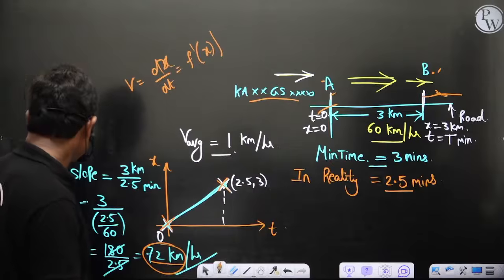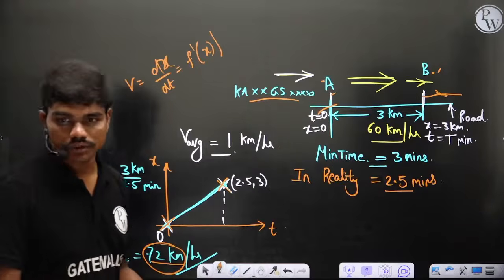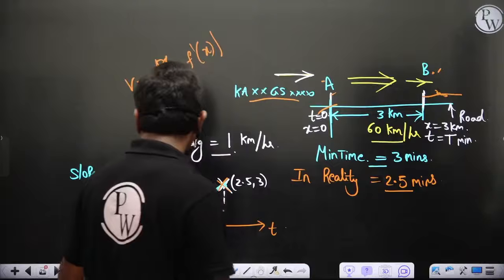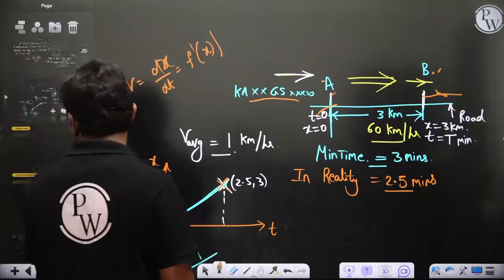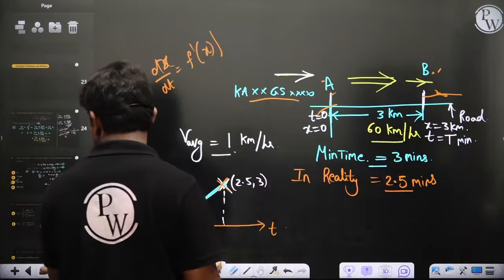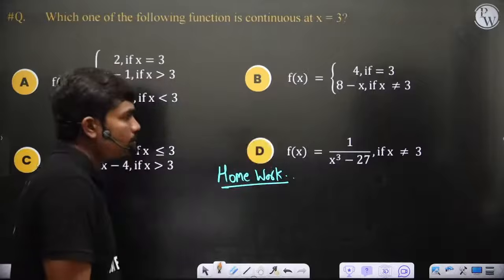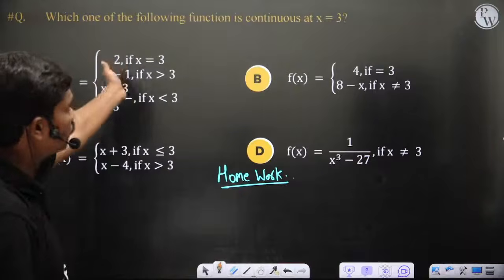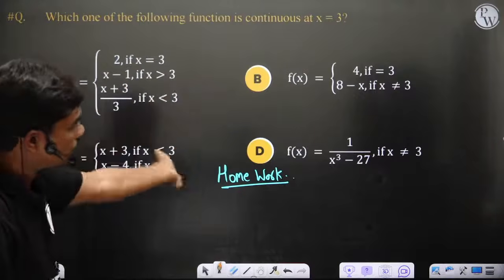Then, maybe the time is up for today, only 5 minutes is left. We'll continue with the mean value theorems in tomorrow's class, no issue. But I have given you one question as homework today, so please work out this question. We'll deal with it in maybe Monday's class. So which of the following functions is continuous at x equal to 3? So this is what you have.